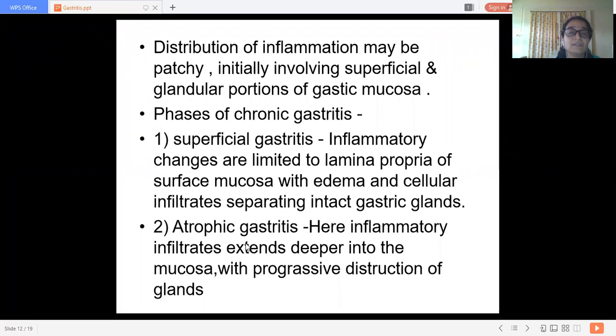The second type is atrophic gastritis. Here the inflammatory infiltrates extend deeper into the mucosa, up to the submucosa, with progressive destruction of glands. In the first phase there is only detachment of the gastric glands, but in the second phase there is destruction of the glands.